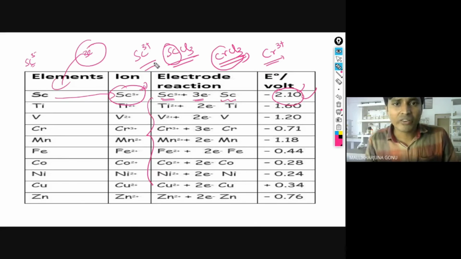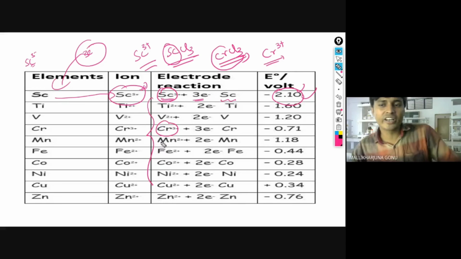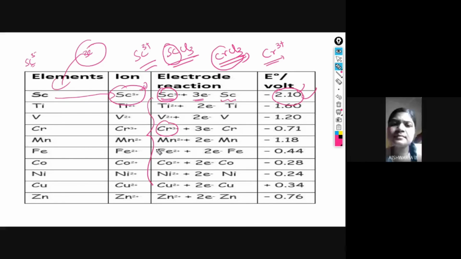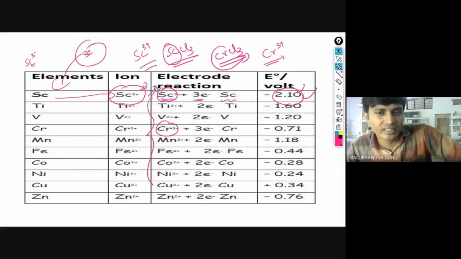Now, between scandium 3 plus and Cr3 plus, which one is the strongest reducing agent, Aishwarya? Aishwarya, are you able to hear me? Yes, sir. Which one is the strongest reducing agent? Scandium or Cr3 plus?